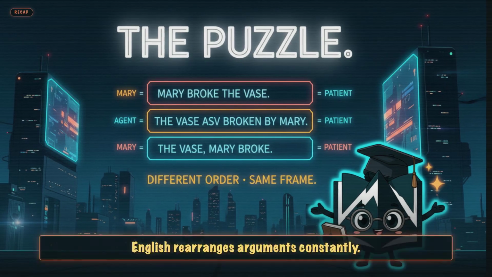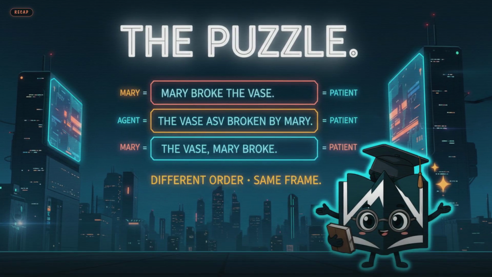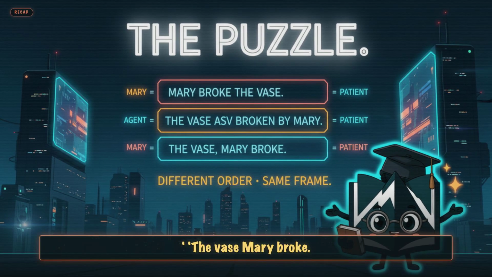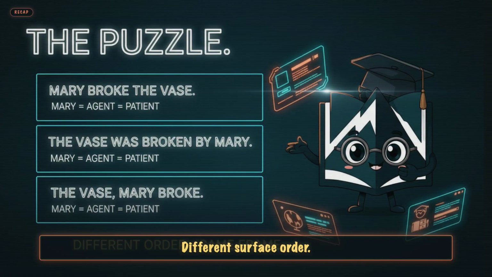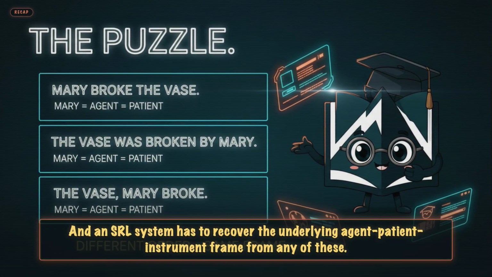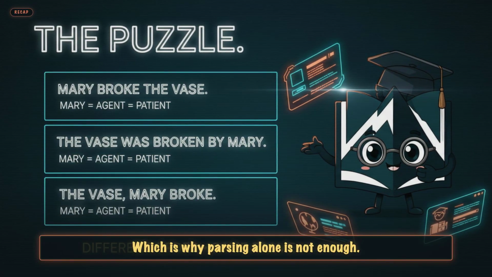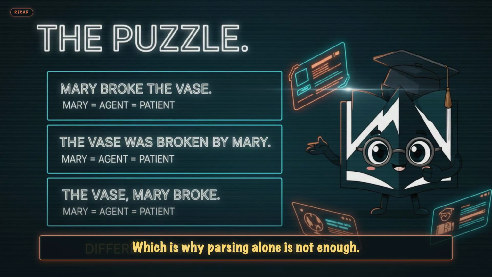Today's puzzle. English rearranges arguments constantly. Mary broke the vase. The vase was broken by Mary. The vase Mary broke. Same 3 roles, different surface order, and an SRL system has to recover the underlying agent-patient-instrument frame from any of these, which is why parsing alone is not enough.